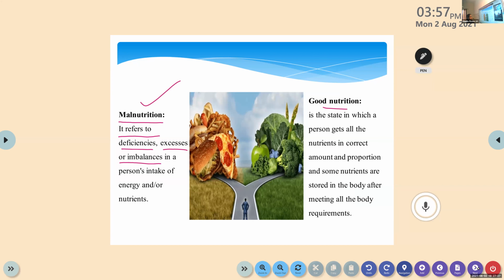So, good nutrition. It is the state in which a person gets all the nutrients in correct amount.